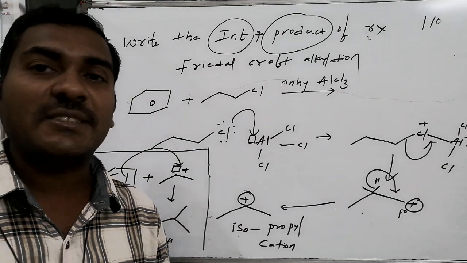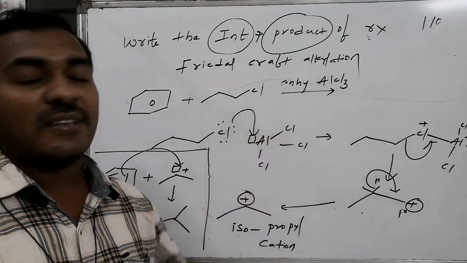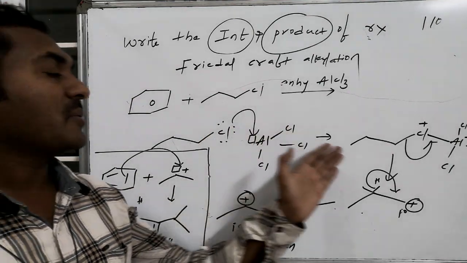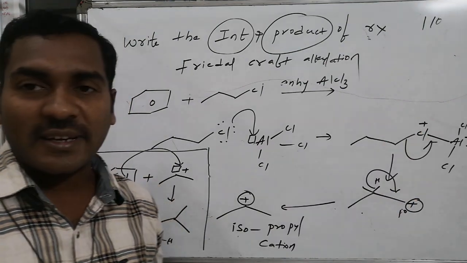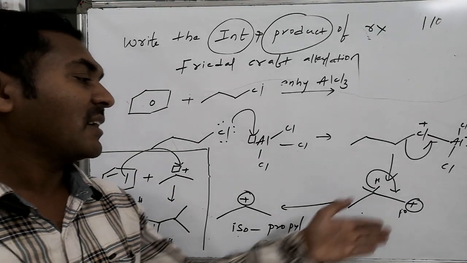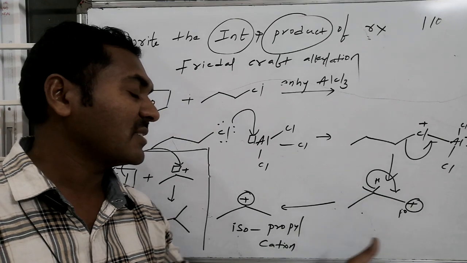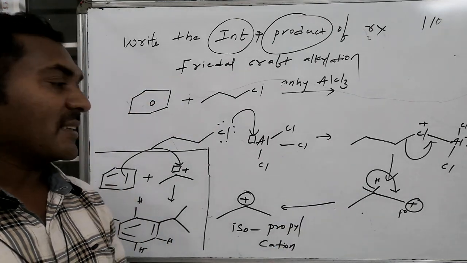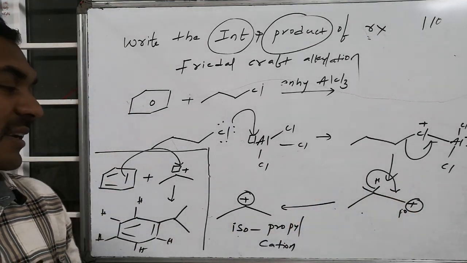For this, the justification is once again: propyl chloride reacts with the electron-deficient AlCl3, a dative bond forms with the halogen, and this results in AlCl4 leaving the system as AlCl4 minus. As a result, the primary propyl cation forms. This undergoes rearrangement to generate the most stable cation, the isopropyl cation, so the n-propyl cation is transformed to the isopropyl cation.